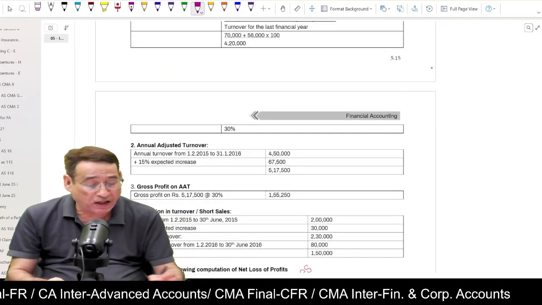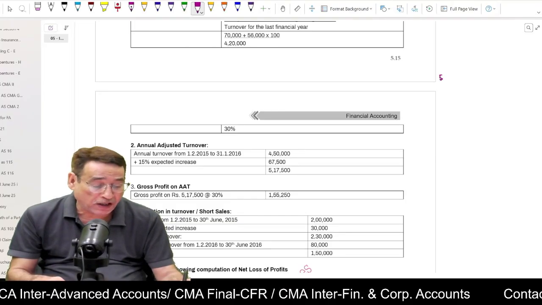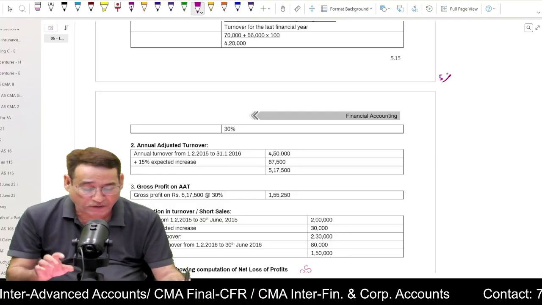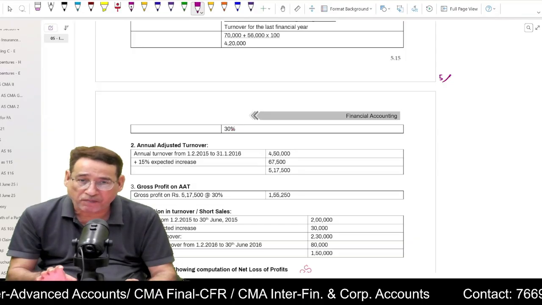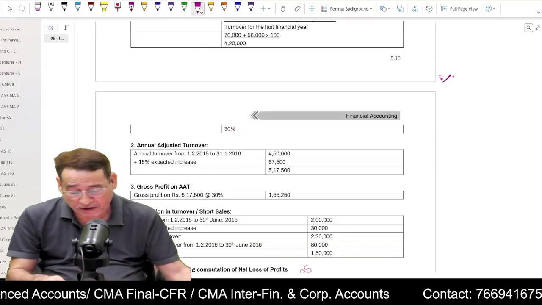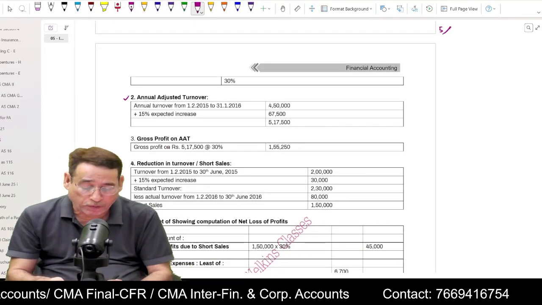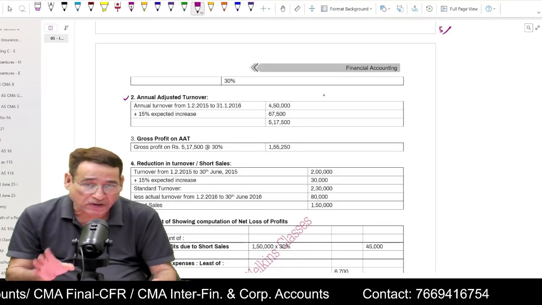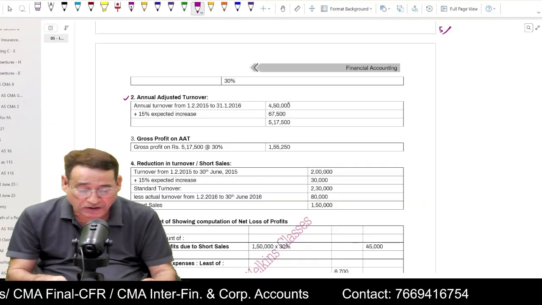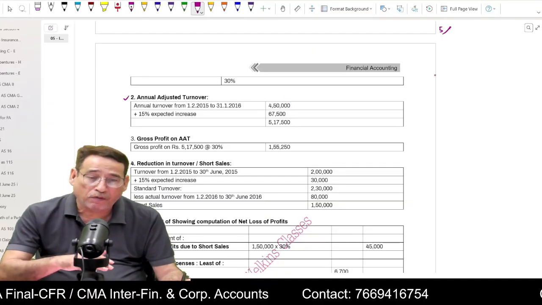Now suppose in the question some adjustment is given that the gross profit rate needs to be increased by 5%. Had it been given, I would have added 5% to 30%, and my effective gross profit rate would have been 35%. After computing the gross profit rate, I am supposed to compute the annual adjusted turnover. In order to compute it, we will take into account, very important, the actual turnover of the last